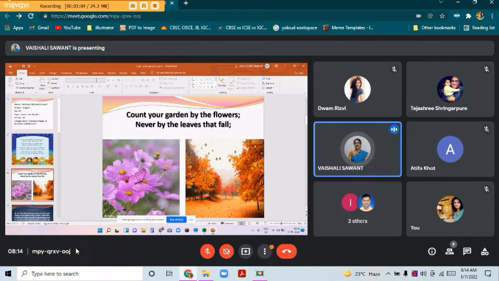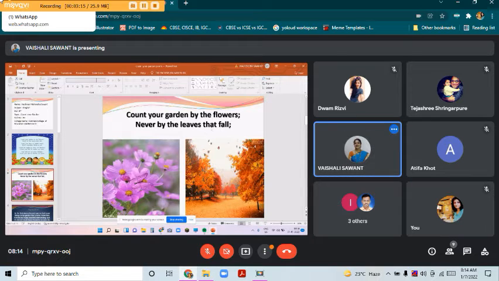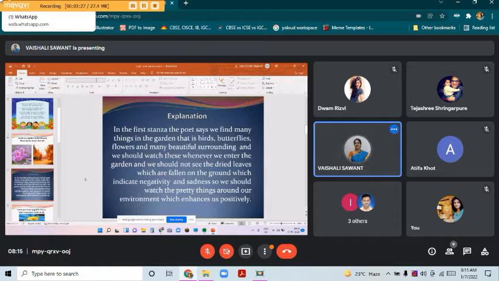So the indication of these two lines is that the flowers in the garden indicate all the happy things, that is the flowers, the birds, trees, everything. And the leaves that fall, the dried leaves which are falling from the tree, indicate some negativity and sad part. So these two lines tell about this. So we will read the explanation part. Yes, Atifa, read this explanation.